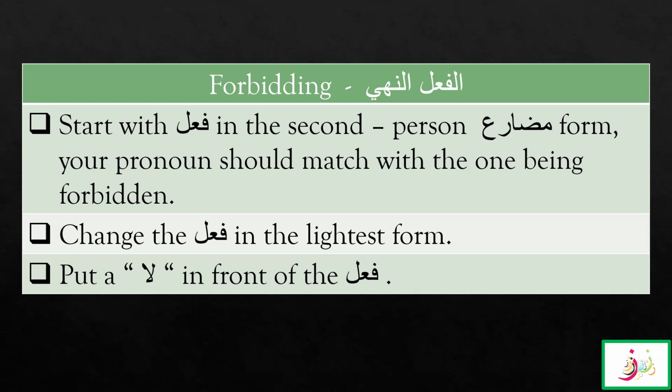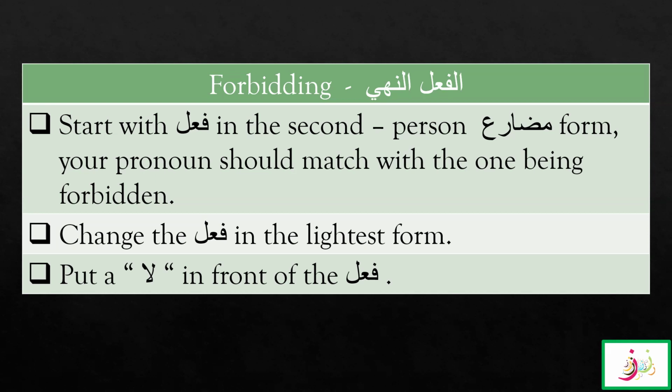So how are we going to change our fi'l mudari into forbidding? We are going to apply three rules to a fi'l. Let's see what they are. Start with the fi'l in the second person, mudari form. Your pronoun should match the one being called. If you are calling someone masculine, then you use the anta version. If it is feminine, then you use the anti, and just like that, the antuma and antunna and antum forms. For all of them, or the group that you are talking to, you are going to use the antum form.